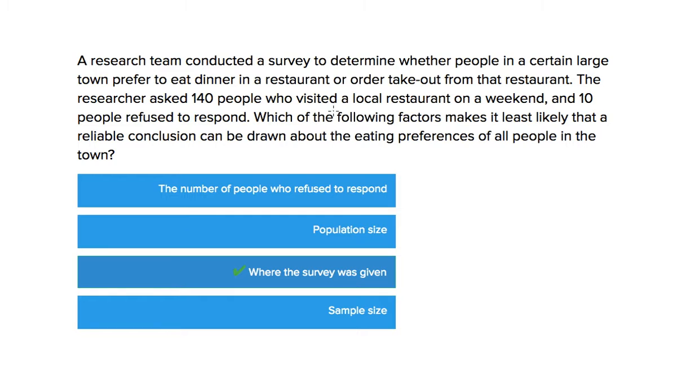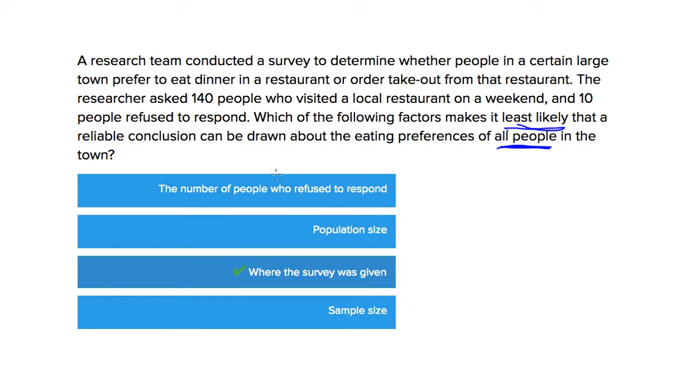So this one, we're given that a research team conducted a survey to determine whether people in a certain large town prefer to eat dinner in a restaurant or order takeout from that restaurant. They asked 140 people who visited a local restaurant on a weekend, and 10 people refused to respond. We're asked which of the following factors makes it least likely that a reliable conclusion can be drawn about the eating preferences of all people in the town.